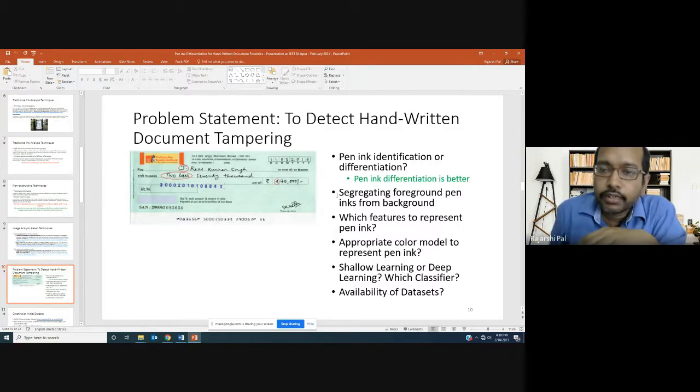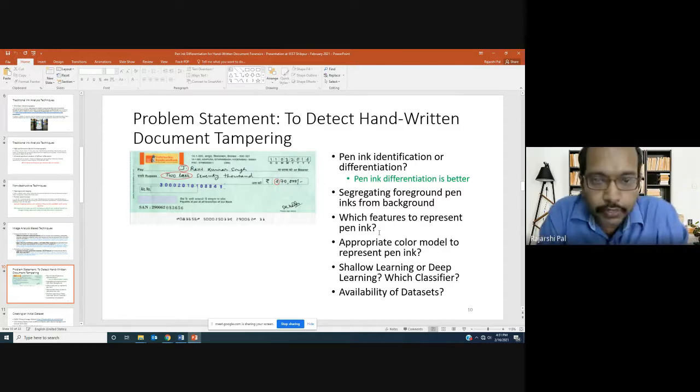The second point is there are additional challenges, like if the document has complex color and a complex background, like what we normally get in check images. So segregating foreground pixels belonging to the penning from background pixels needs to be taken care of. Then the next question is which features to use to represent penning. What kind of texture features will you use? Statistical texture features, GLCM, Gabor, motif texture features, or even LBP, and so many. Even if we consider LBP, there are varieties of LBP features.